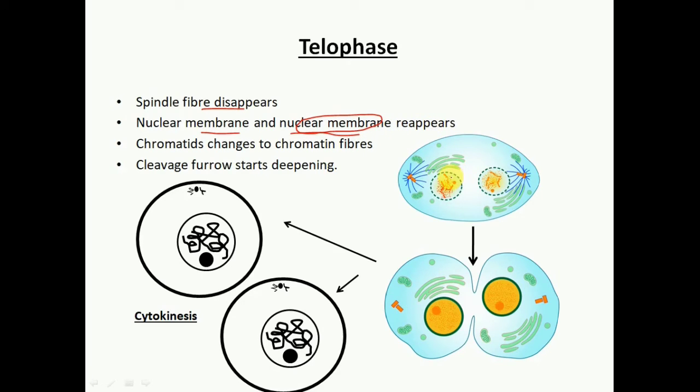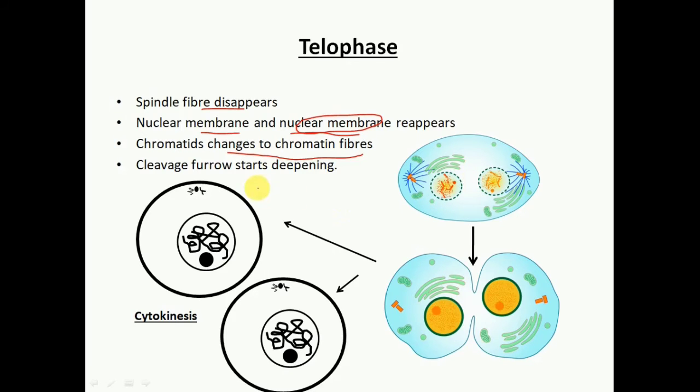The nuclear content has already been duplicated and divided. Around that, the nuclear membrane reappears, and the chromatids change to chromatin fibers, okay. Now they start turning to become chromatin fibers. Now they are not in condensed form.